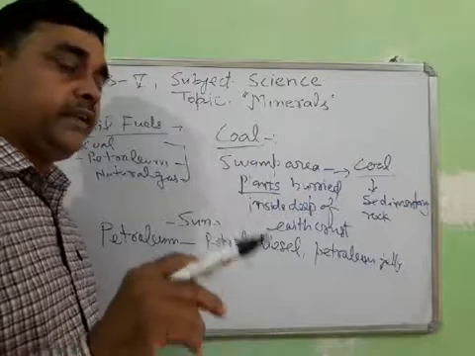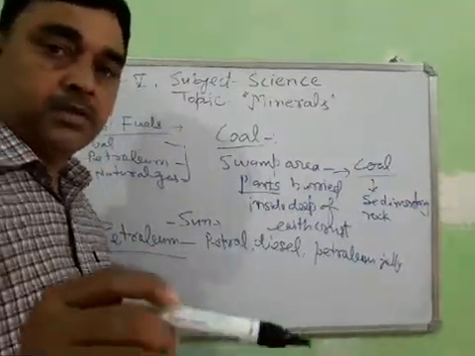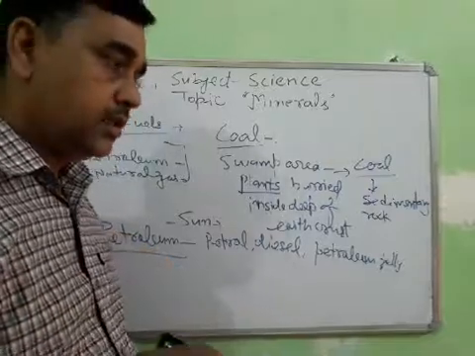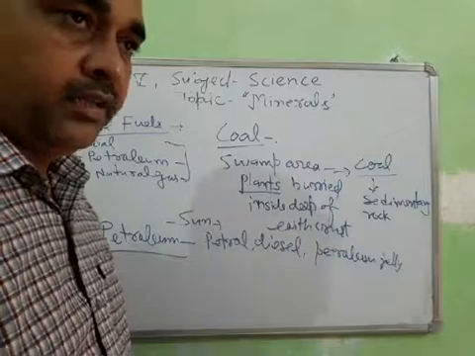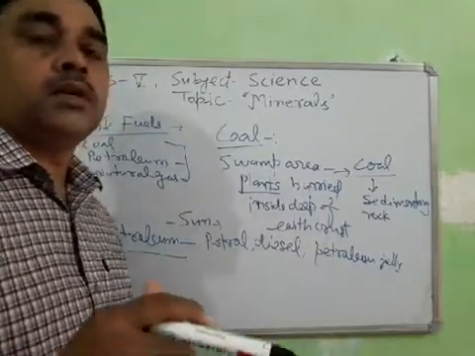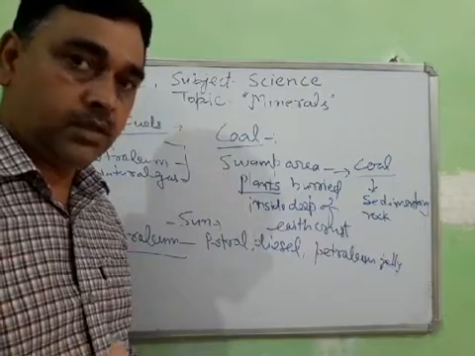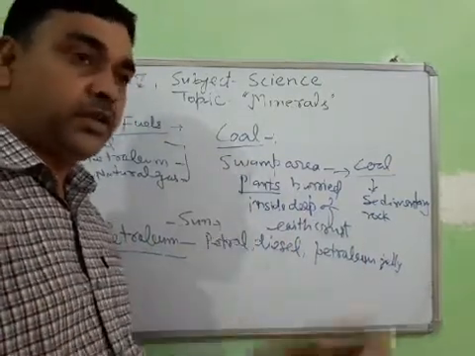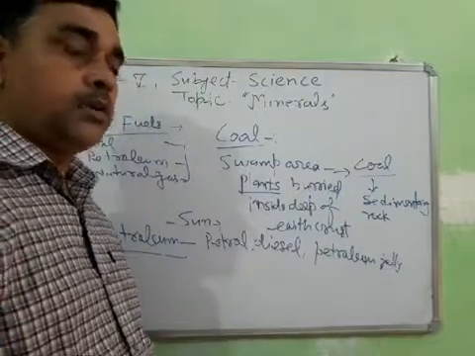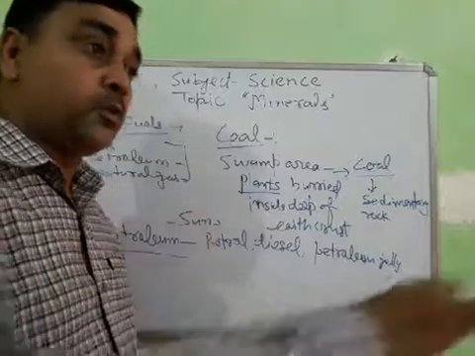Generally petroleum is found deep in the sea. When plants and animals died, they were deposited on the sea bottom. Then again, some sand and minerals are also deposited over them.